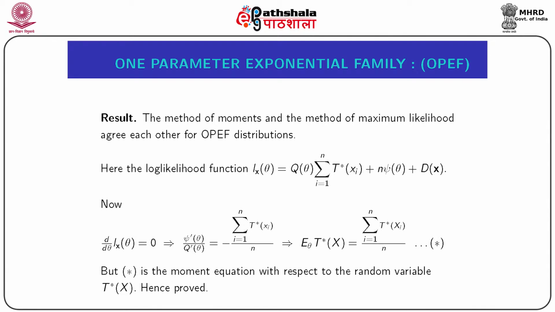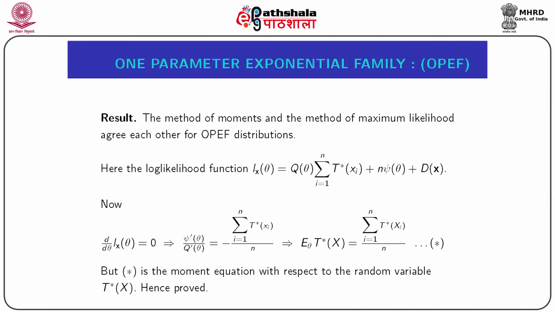Now we consider the following interesting result. The method of moments and the method of maximum likelihood agree with each other for one parameter exponential family distributions. Let the common PMF or PDF be f theta x equal to e to the power q theta into t star x plus psi theta plus hx, which belongs to one parameter exponential family.